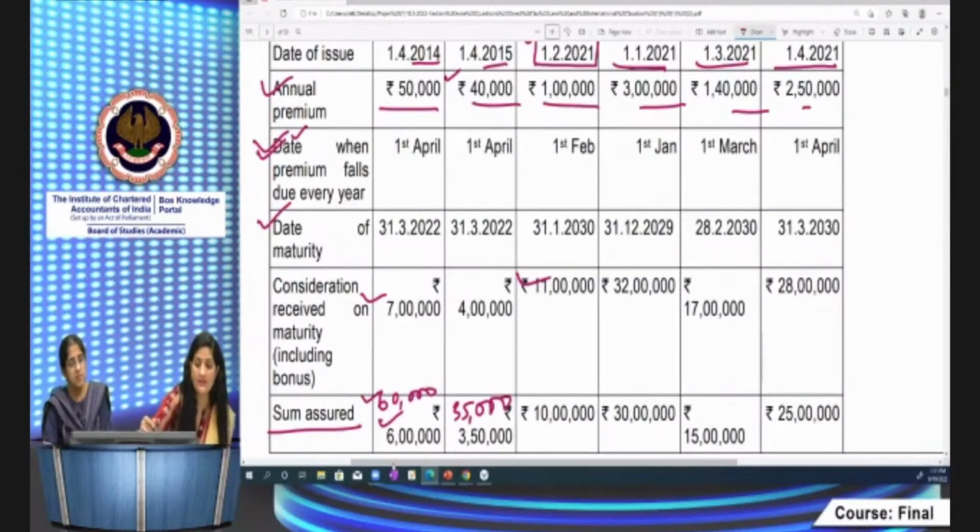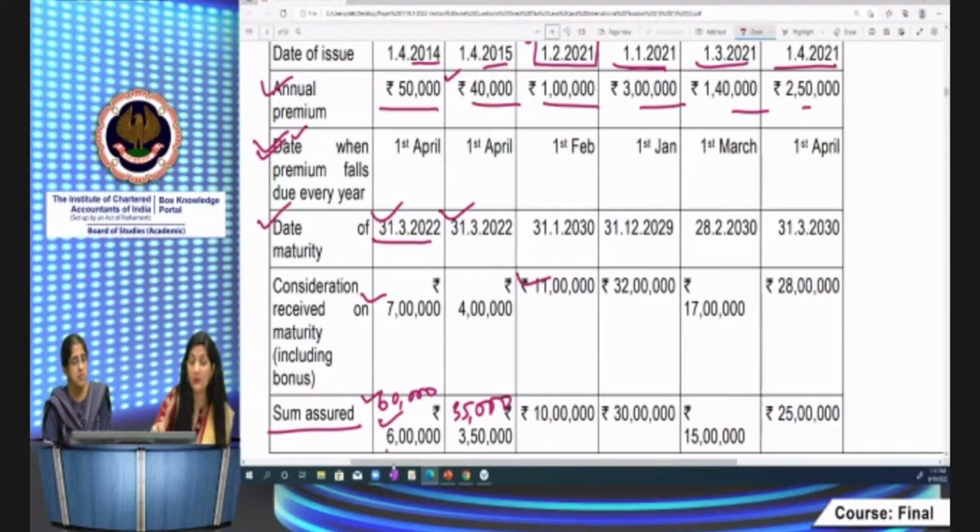So, policy A ke liye, this policy maturity date is this year, 31/3/2022. So it would be taxable in the assessment year 22-23. And this is also matured on this year, right? Now, you know that its premium does not exceed 10% of capital sum assured. This policy A would be exempt. However, policy B, since the premium exceeds 10% of the capital sum assured, it would be taxable.